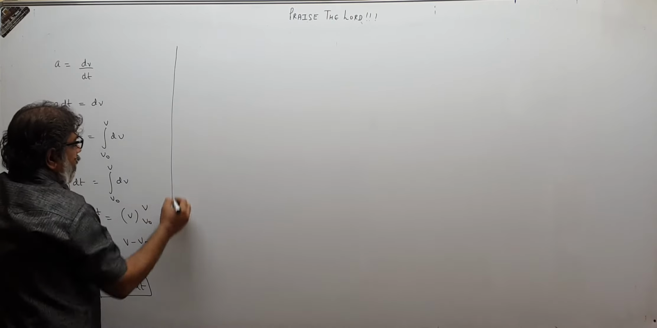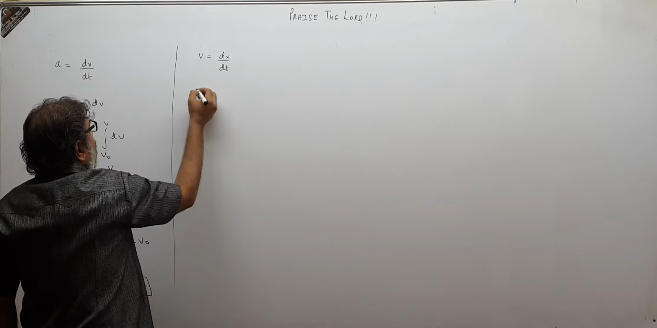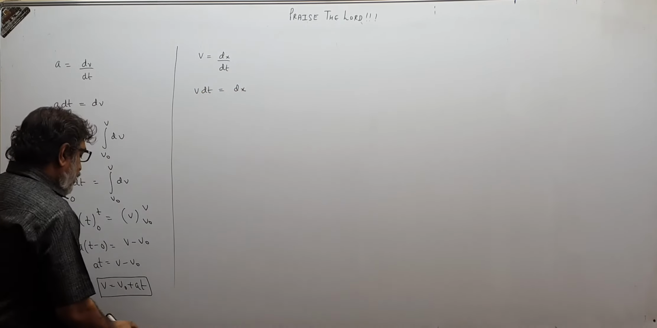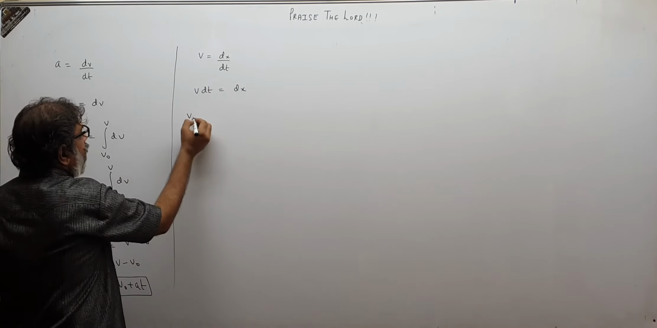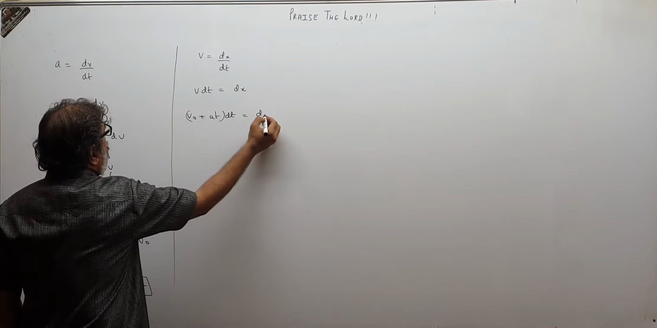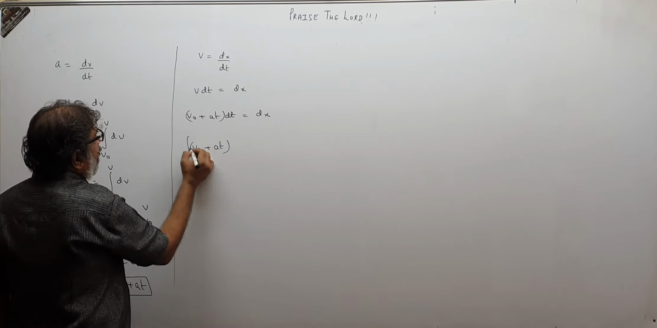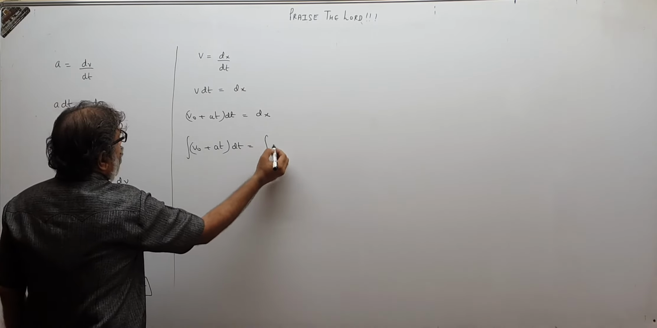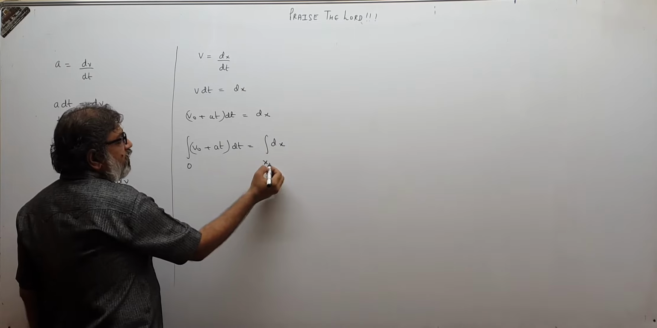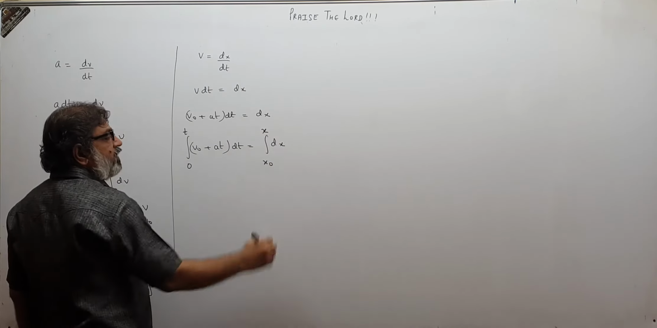Then similarly, we know that velocity is dx upon dt. So v dt becomes dx, and v is v0 plus at. So (v0 plus at) dt equals dx. Now I integrate. When time is 0, suppose the position is x0, and when time is t, the position is x.